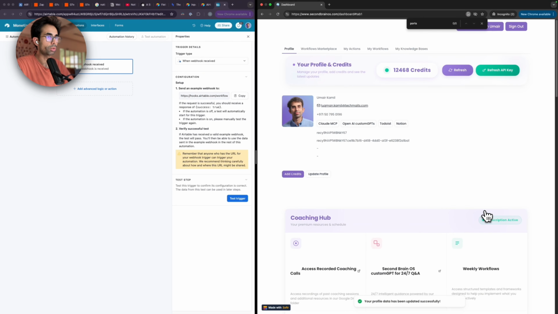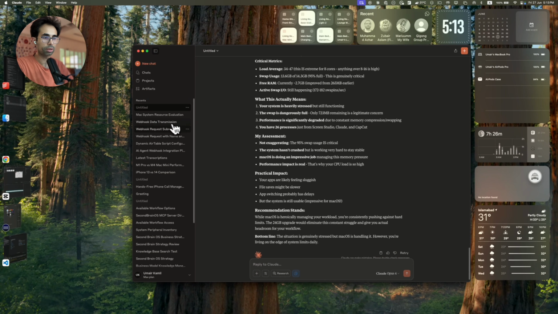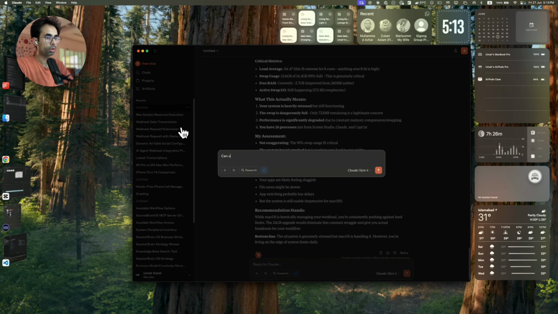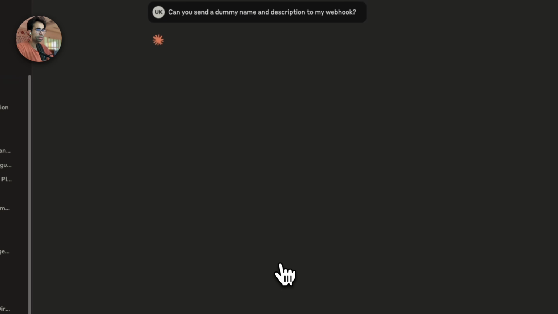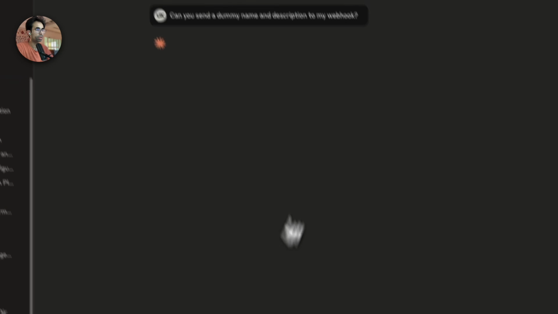Once you've made this update, you can head to Claude. We can start a new chat and say, can you send a dummy name and description to my webhook? I'm just going to choose a slightly less intelligent model and press send, same as before.